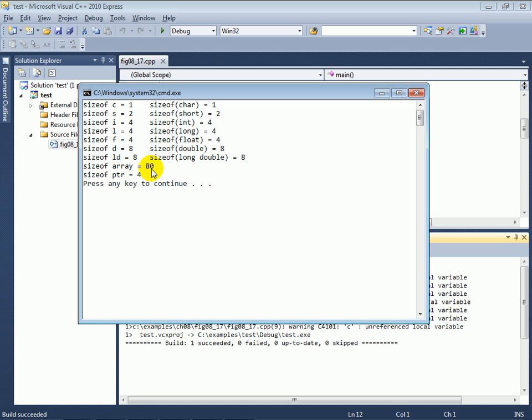We knew that it was an array of integers, and we know that an integer is 4 bytes, so 4 times 20 elements of the array gives us 80 total bytes. And again, notice that the size of the pointer is still 4 bytes. It doesn't matter what it points to. In the last example, it was pointing to an array of doubles. In this example, it's pointing to an array of integers, and in both cases, the size of the pointer is 4, even though the size of an int is 4 bytes and the size of a double is 8 bytes. The size of a pointer is always the same size no matter what it points to.